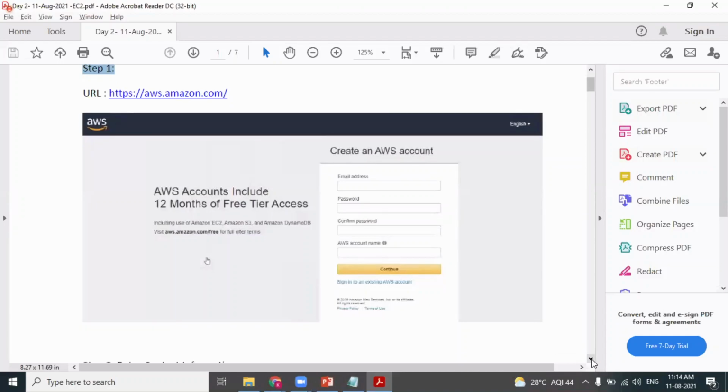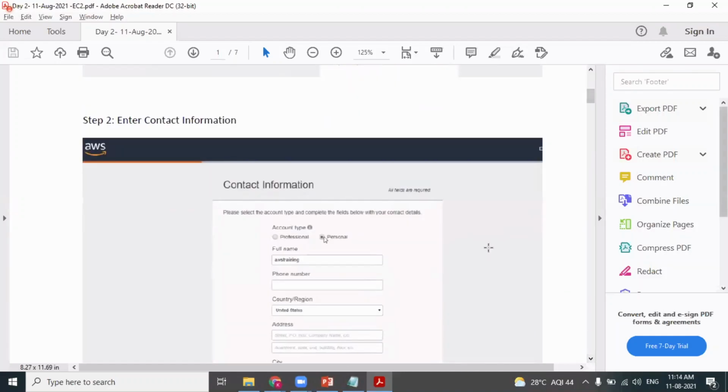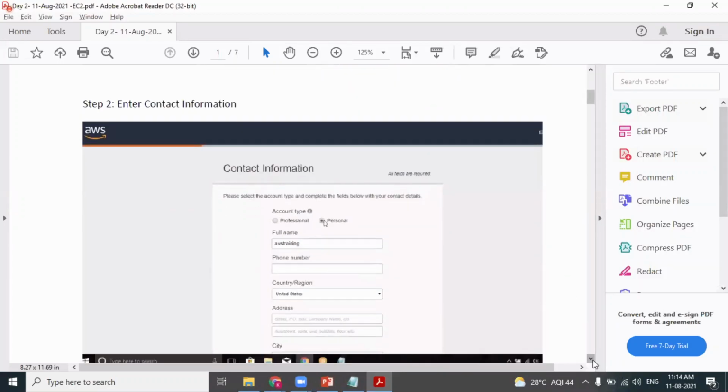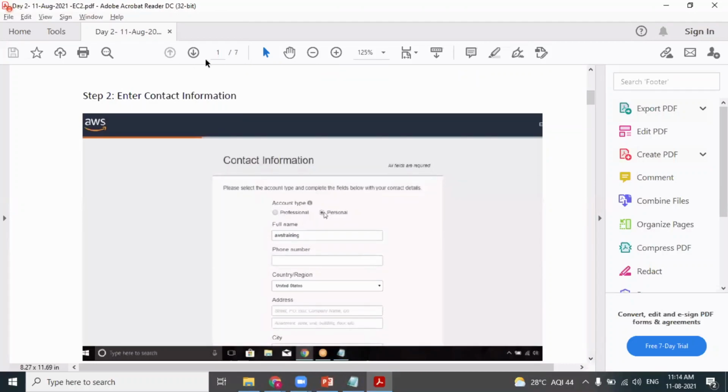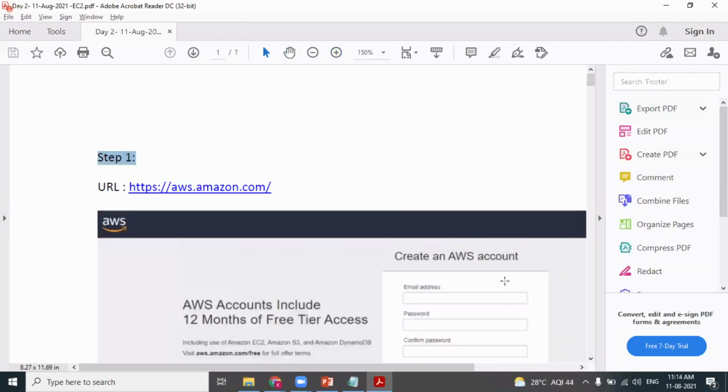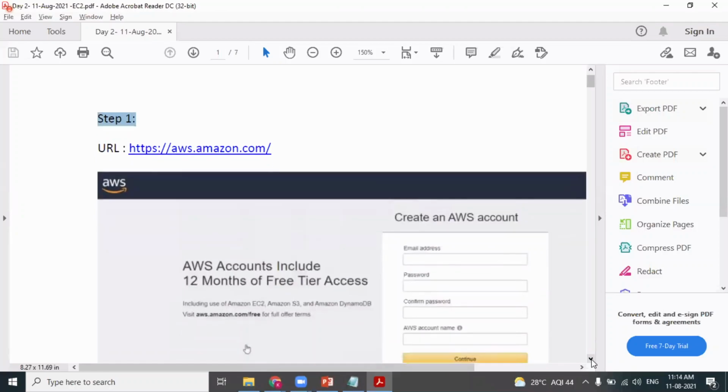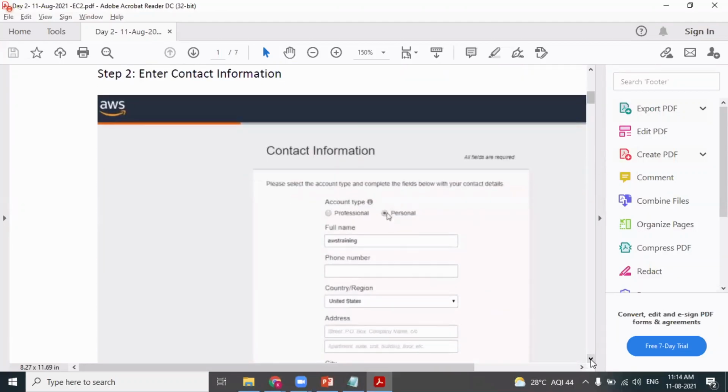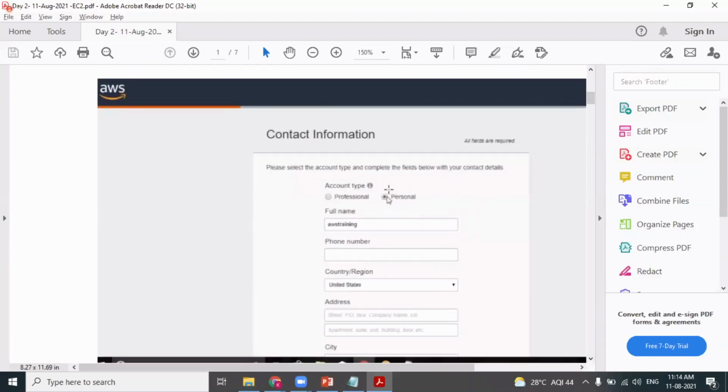Next. Look at this. Step two, when you click on next, this is very important. Please focus. AWS provides two types of accounts. One is a professional account, the other one is a personal account.